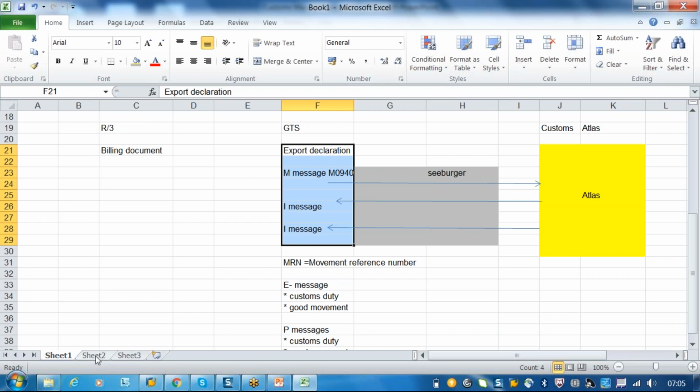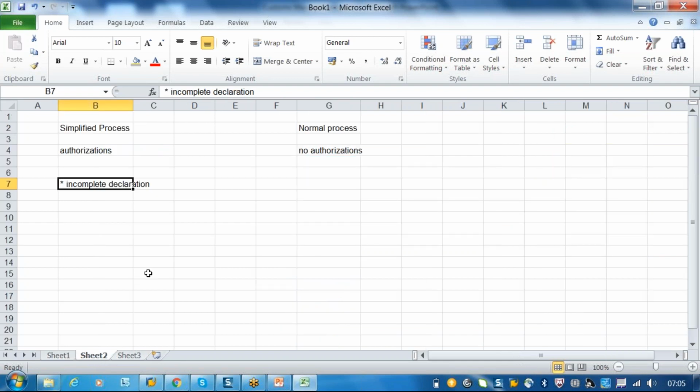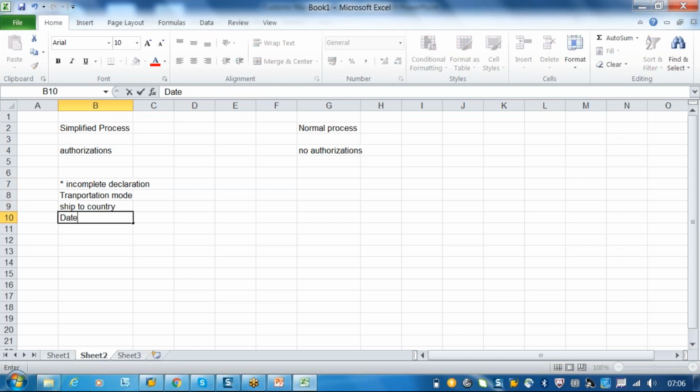The same kind in GTS also, incompleteness messages will trigger. When any GTS export document is created, there are some relevant fields, such as the route, transportation mode, ship-to country, and the dates.